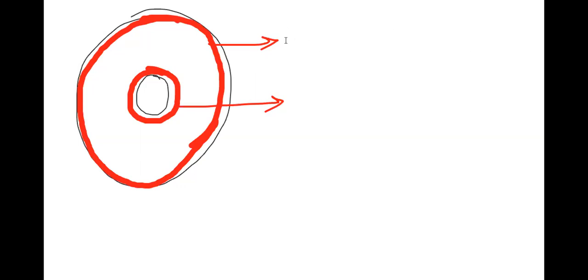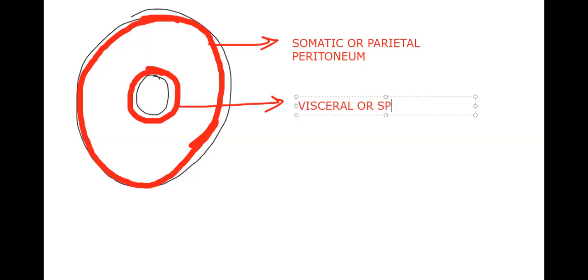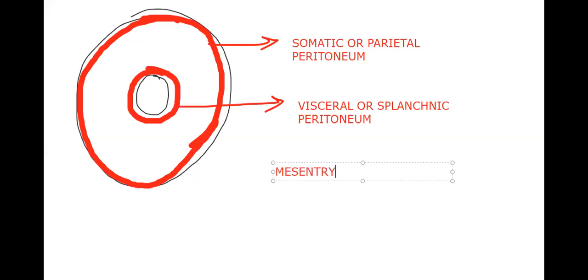So I am writing here somatic or parietal peritoneum. Then the outer lining of the gut, the outer lining of the alimentary canal, is visceral or splanchnic peritoneum. When I use the word peritoneum, you need to understand I am talking about the adult individual. When I use somatic, mesoderm, ectoderm, endoderm, that is embryonic language. Then next, let us learn some more terms.